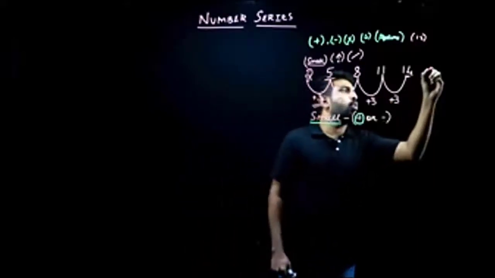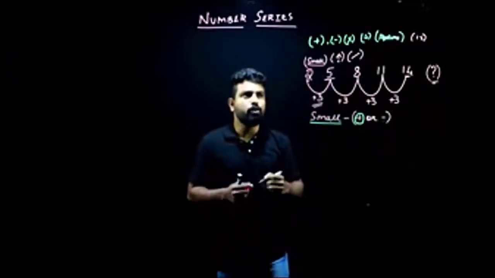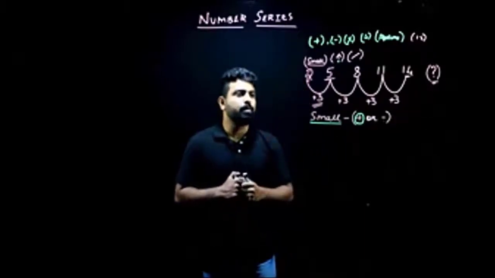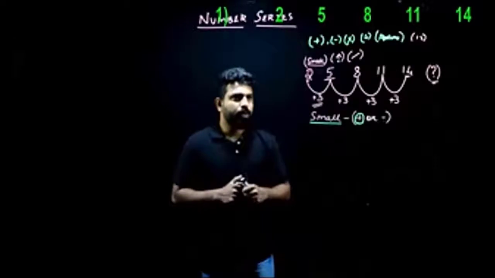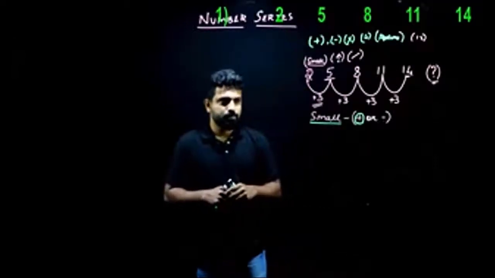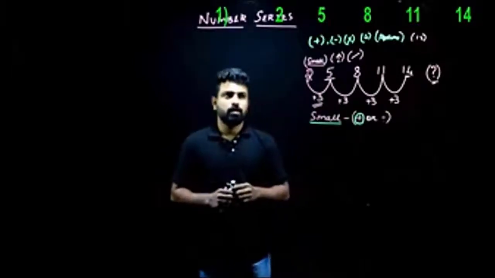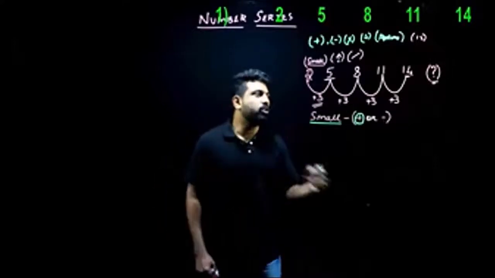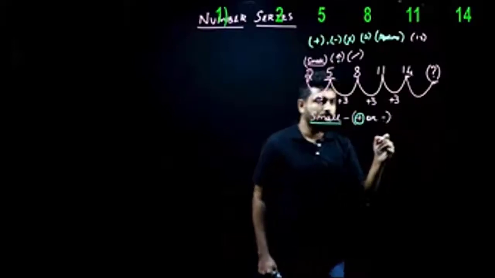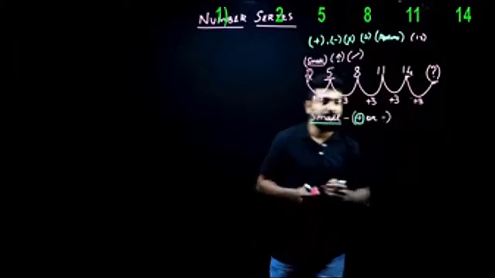Similarly, if I ask you what is the missing term or the next term here, what will you generally do? Please do answer, people. What will be the missing term? I want your answers, people. 17. Yes, very good. How did you get that 17? You'll have to add plus 3 to 14. So you get 17 there.